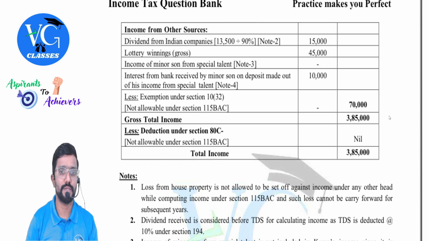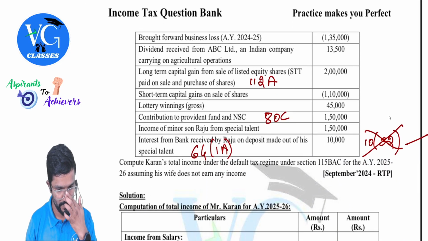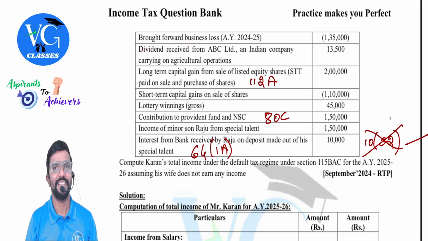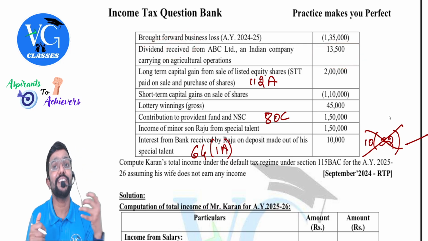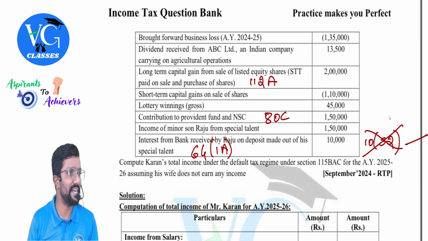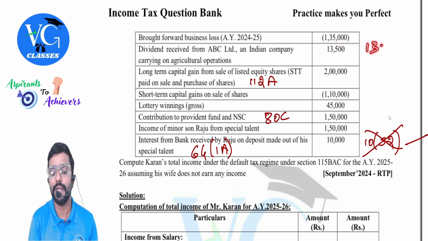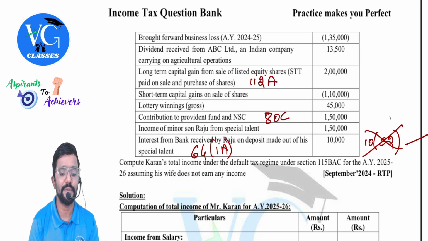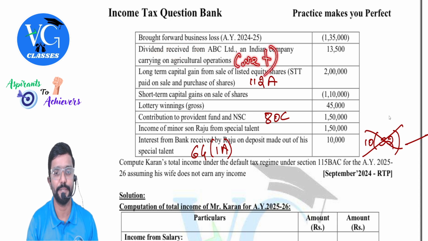Income from other sources. Dividend from Indian company. Have they given the net figure? Yes, dividend received is given. Look at the word. They didn't mention net, but they told dividend received. Does received mean net figure or gross figure? Net figure. That is after TDS. So on this, what would be the TDS rate? 10%. So 13,500 divided by 90%. Sir, how 90%? 100 minus 10%. So the keyword here is received. Received means you should consider it as net.